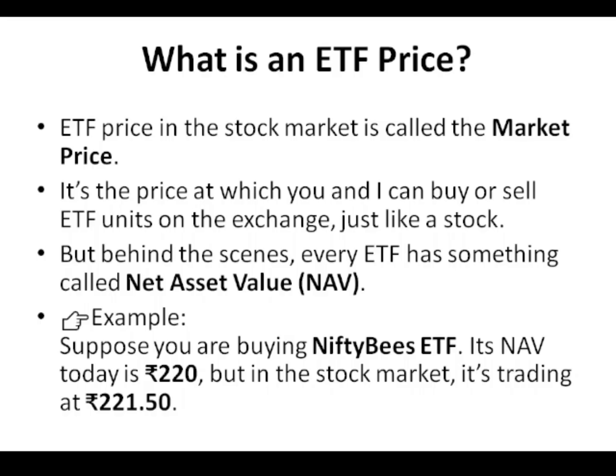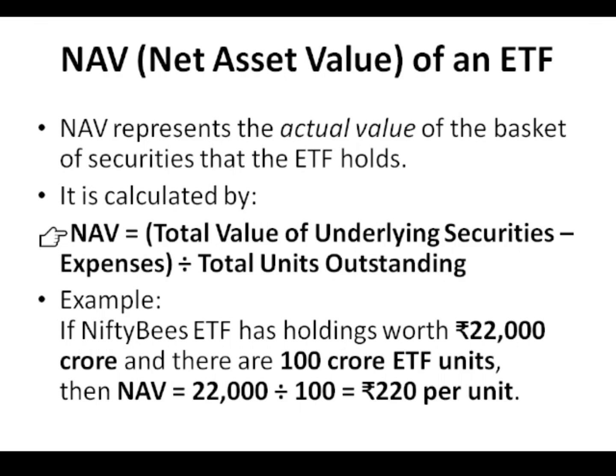What is a NAV, net asset value, of an ETF? NAV represents the actual value of the basket of securities that the ETF holds. It is calculated as NAV equals total value of underlying securities minus expenses, divided by total units outstanding. For example, if NiftyBees ETF has holdings worth 22,000 crore rupees and there are 100 crore ETF units, then NAV is equal to 22,000 divided by 100, which is 220 rupees per unit.